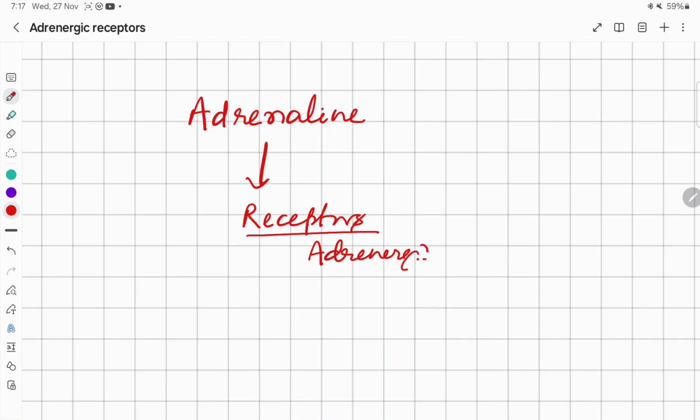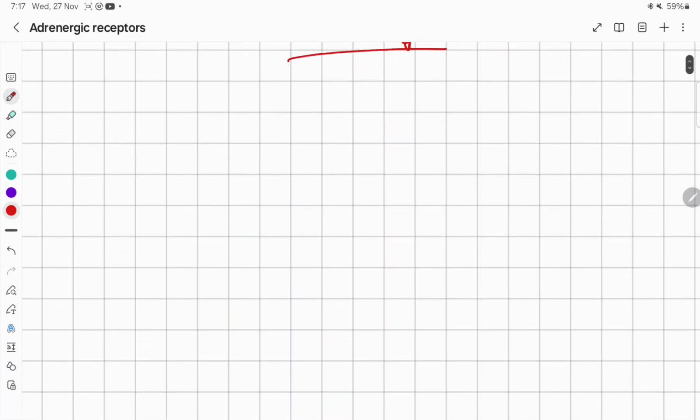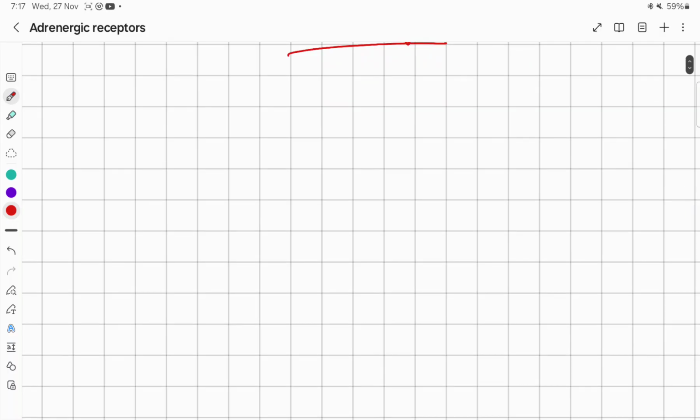So adrenaline and there is another one, noradrenaline, both act on some receptors and those receptors are called adrenergic receptors. Adrenaline is a neurotransmitter and adrenaline is also a hormone.